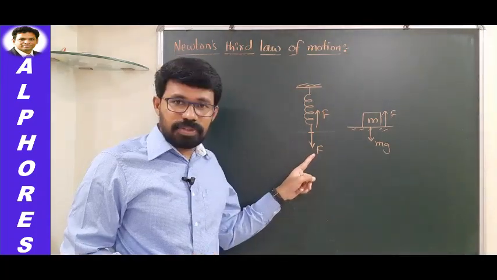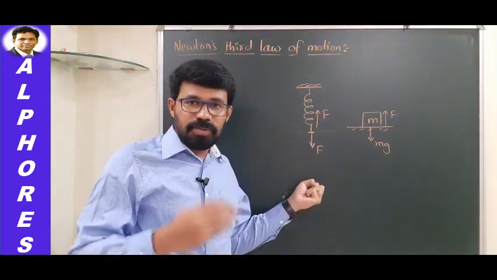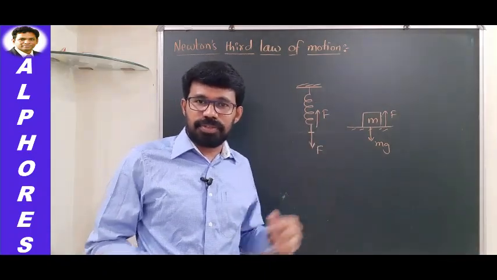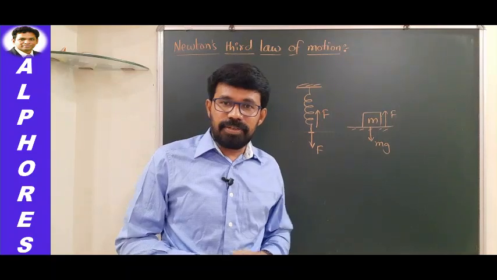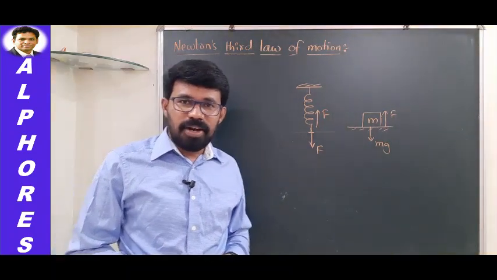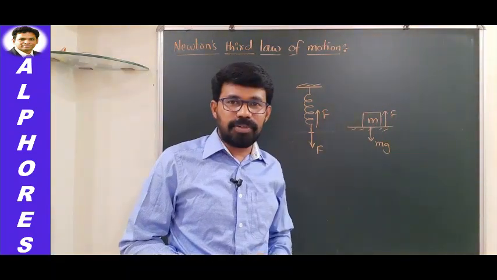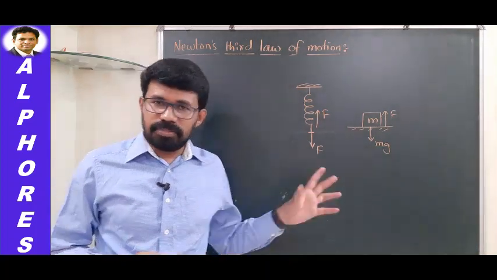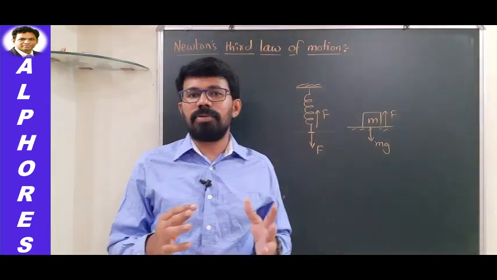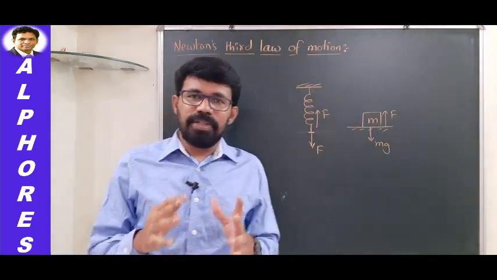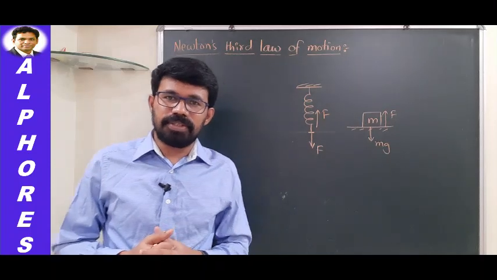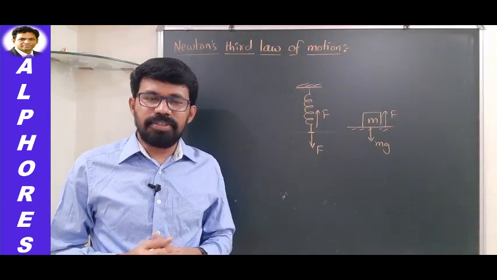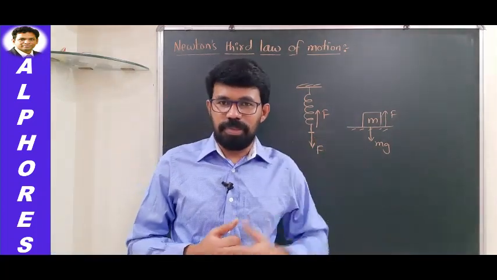If you are exerting this force, by default what is happening? Another force is acting to counter this force. Here the weight of the body is acting on the ground. Because of that, another counter force is acting on the block of mass by the ground. So with this observation, what can we conclude? We can conclude that force never exists in single form. It always exists in pairs. And this third law is connected with such pairs.